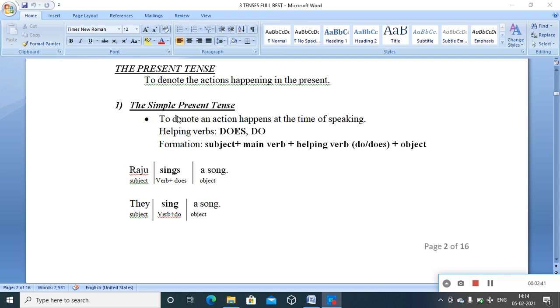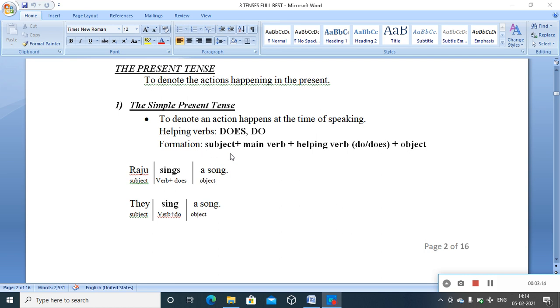Regarding every tense, I told you to have an idea about the helping verbs. The first thing we have to know about every tense is the helping verbs. In the case of simple present tense, we have do and does as the helping verbs. Why do we need two helping verbs? Why is one not enough? Let us have a look at the construction, the formation, later.